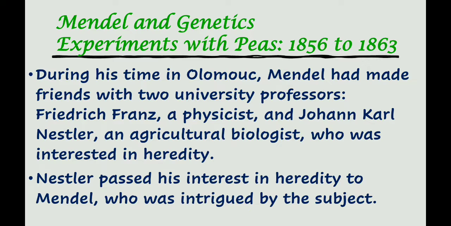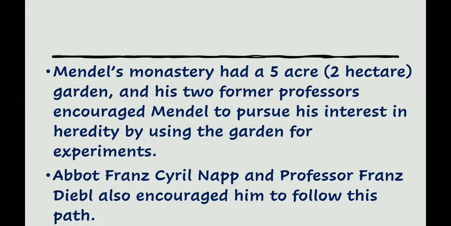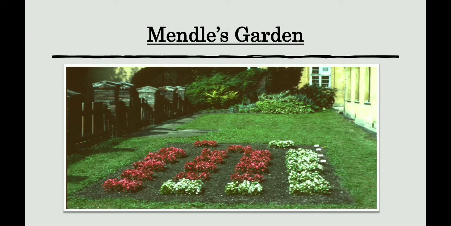Nestler passed his interest in heredity to Mendel, who was intrigued by the subject. Mendel's monastery had a 2-hectare garden, and his two former professors encouraged Mendel to pursue his interest in heredity by using the garden for experiments. Abbot Franz and Professor Franz Diebl also encouraged him to follow this path. This is the photo of Mendel's garden.